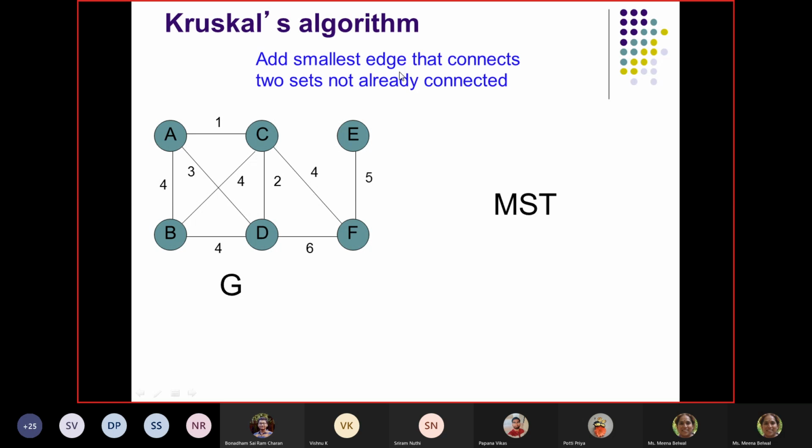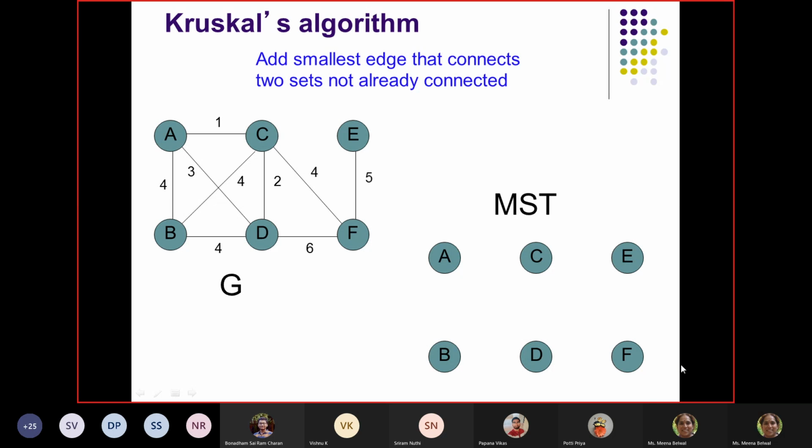Typically, the whole property, whatever algorithm we discussed, is in one simple line. It is this: add the smallest edge that connects two sets not already connected. Whatever big algorithm we discussed, it is this: add the smallest edge that connects the two sets that are not already connected. So we want to make the MST of this. For example, here we make A, C, E, B, D, F. Initially these many sets are there as per our algorithm.